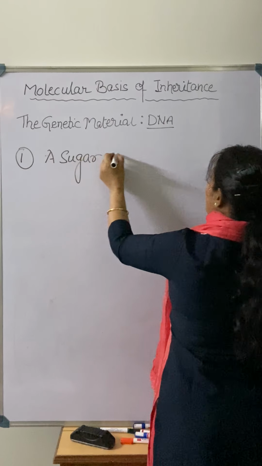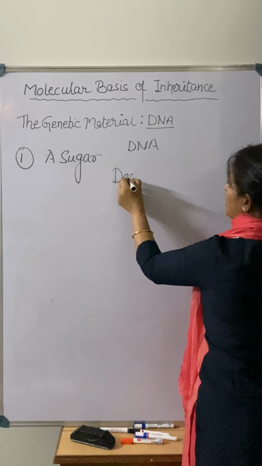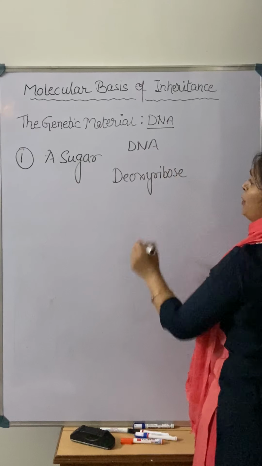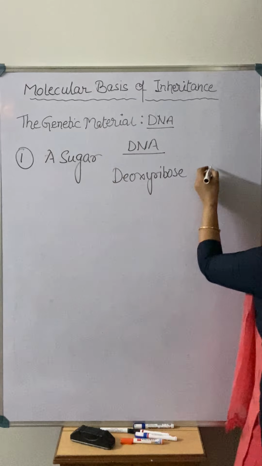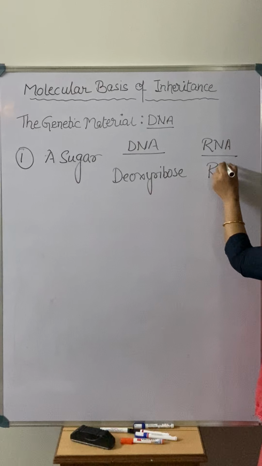So in case of DNA, a deoxyribose sugar is present. The type of sugar present in DNA is what? Deoxyribose sugar. If we talk about RNA, in case of RNA, ribose sugar is there.